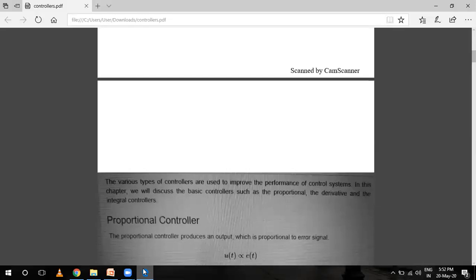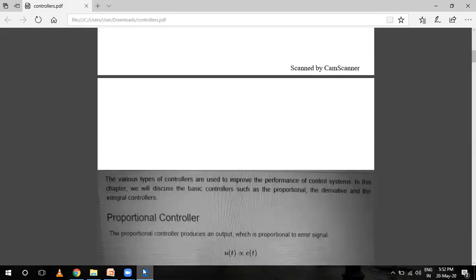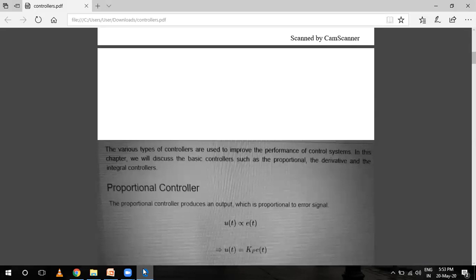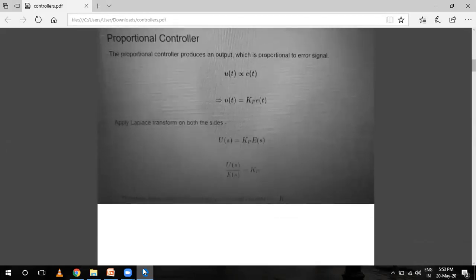So a controller may be hydraulic, electromechanical, or electronic type. This depends upon our requirement. Basically, a controller consists of an error detector and an amplifier.